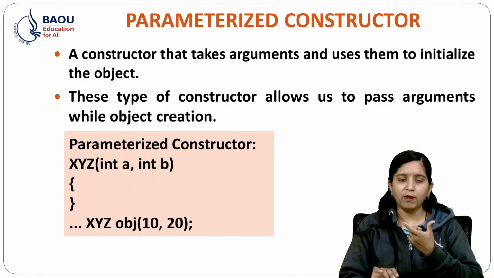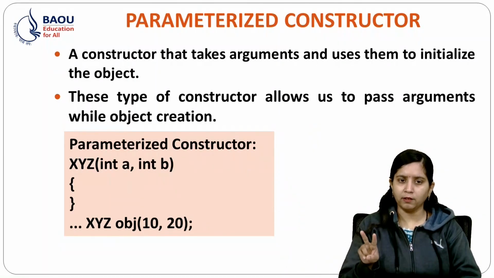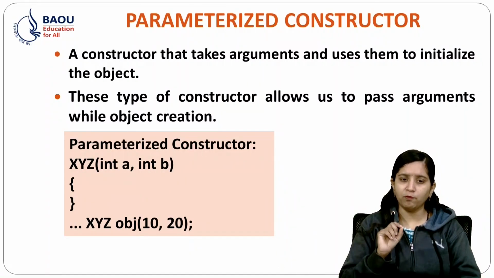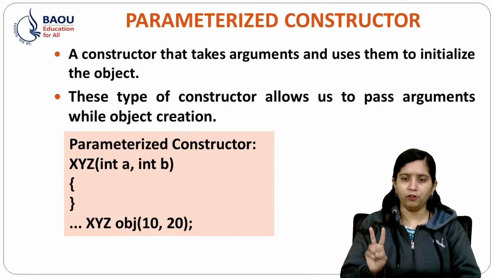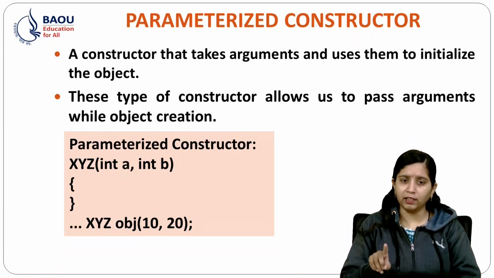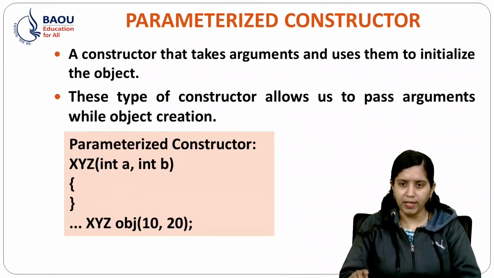In that I have passed two parameters, int A and int B. I have created one object, obj, and I have passed two integer values, 10 and 20. So over here I have taken two parameters, int A and int B.